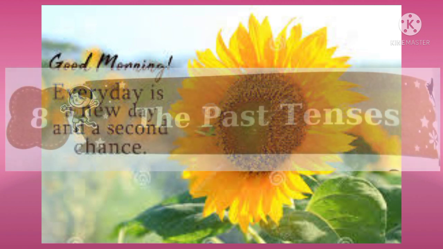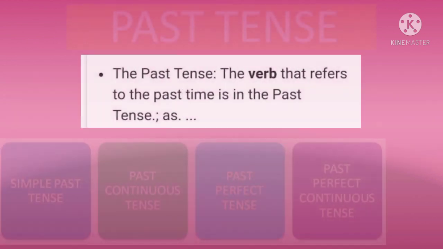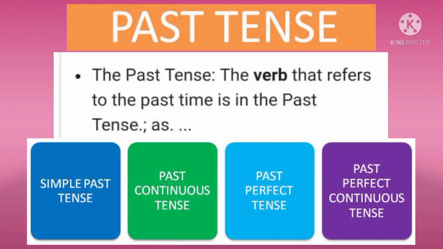Today, we are going to take up our new lesson, that is lesson number 8, the past tenses. Now, children, let us see what is a past tense. Children, the verb that refers to the past time is said to be in the past tense. Children, the past tenses are classified as the simple past tense, past continuous tense, past perfect tense, past perfect continuous tense. Let us see them one by one.